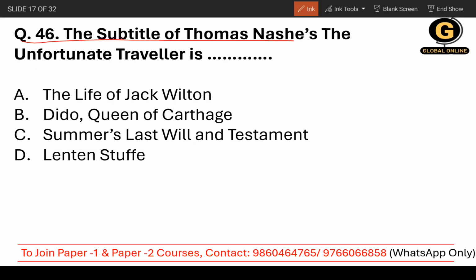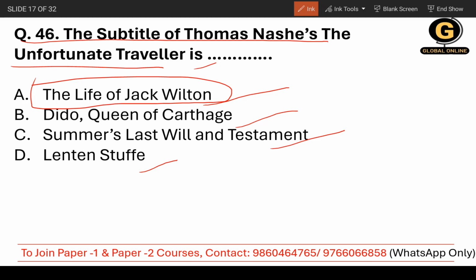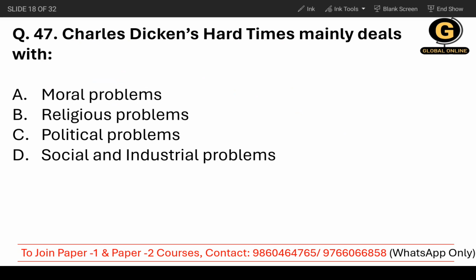The subtitle of Thomas Nashe's The Unfortunate Traveller is. We have already discussed the University Wits in my previous lectures, so you can get all of that information there. Here it's very easy to identify, whether it's The Life of Jack Wilton, Dido, Queen of Carthage, Summer's Last Will and Testament, or Lenten Stuff. The correct answer is The Life of Jack Wilton. Of course, you already know the writer. Moving on to question number 47.